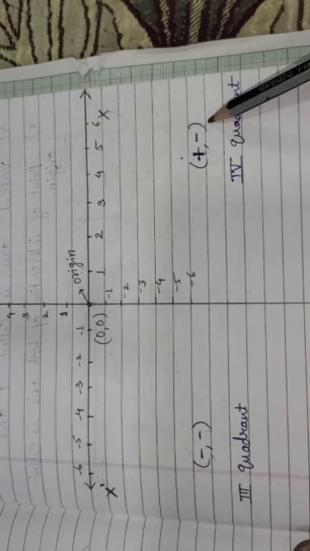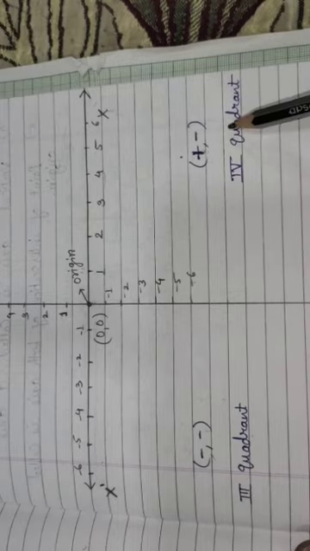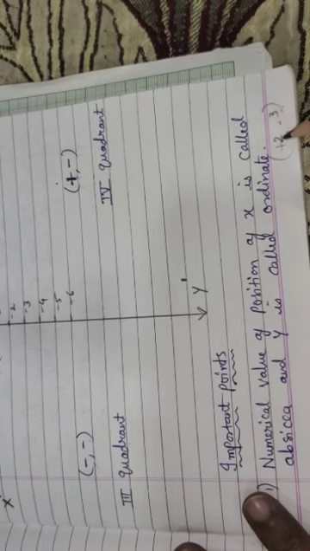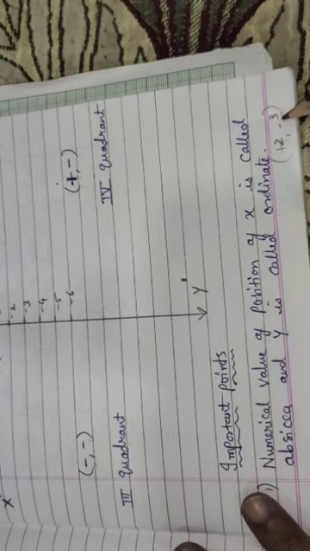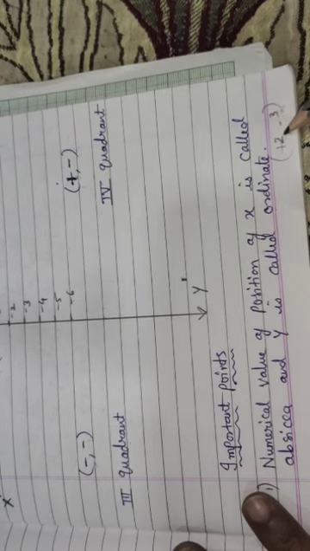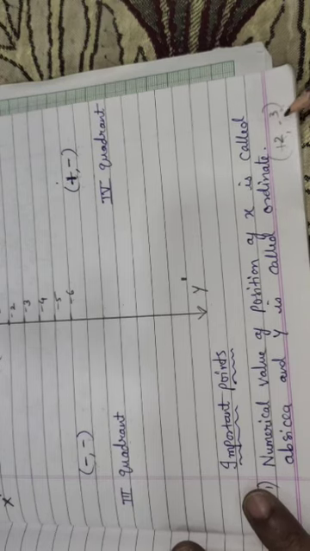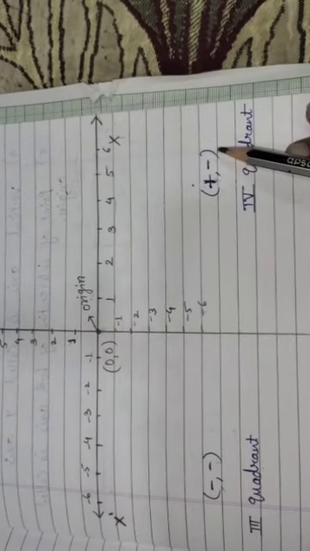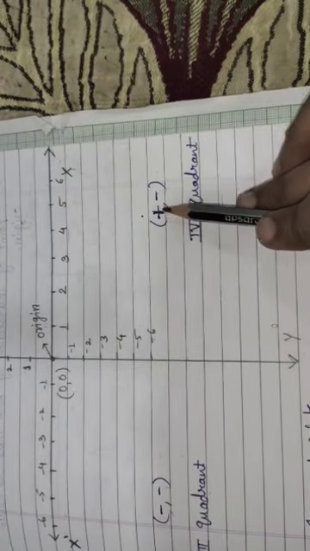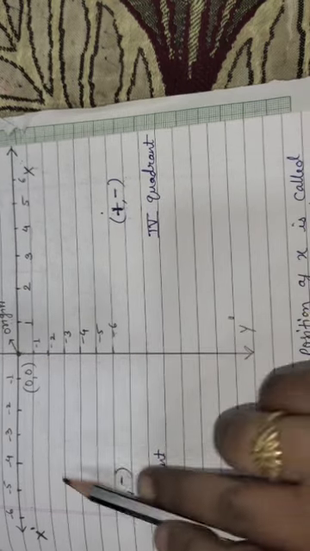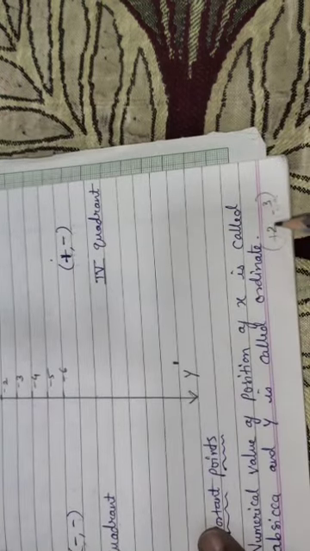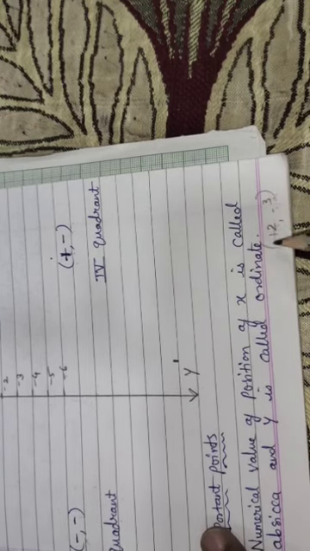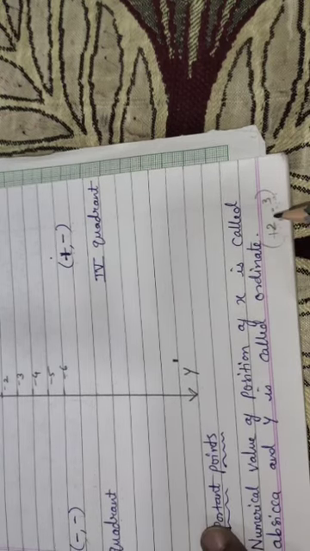When you write the values of x and y together, this is called a coordinate. Now, how can a question come on this? Like, a coordinate is given to you, 2 and minus 3, and you have to answer in which quadrant it lies. You have a very simple way. You see the signs: 2 is plus and 3 is minus, meaning abscissa is positive and ordinate is negative. Plus, minus lies in the 4th quadrant. So without drawing, if you have good practice, by seeing the numbers you can directly tell which quadrant the coordinate will lie in.